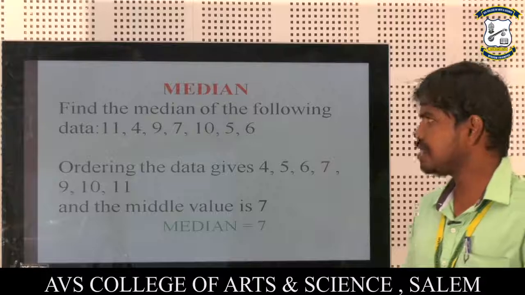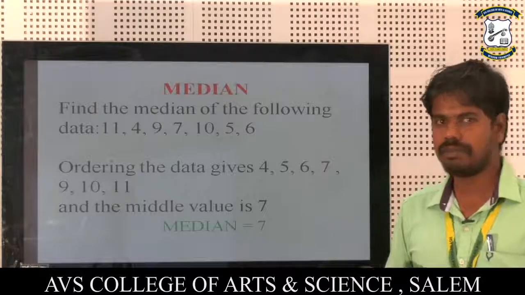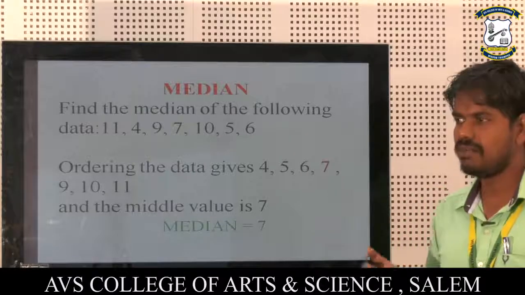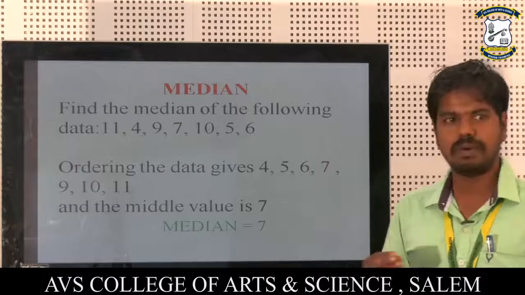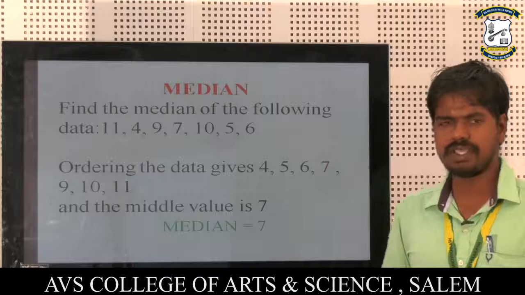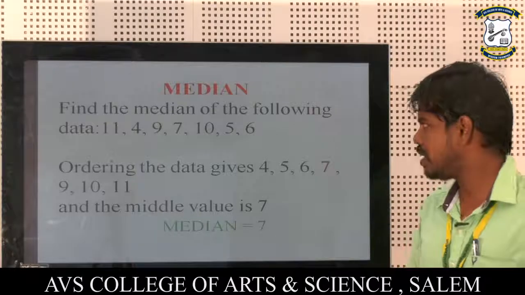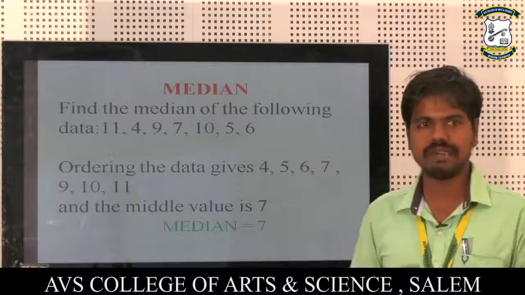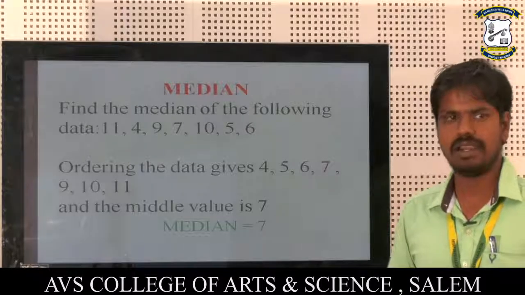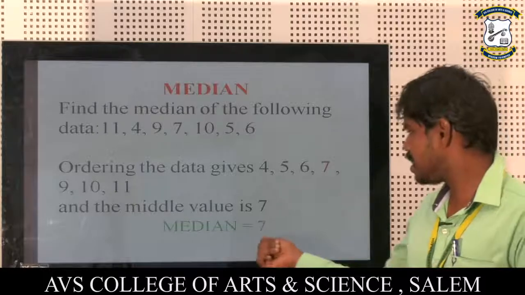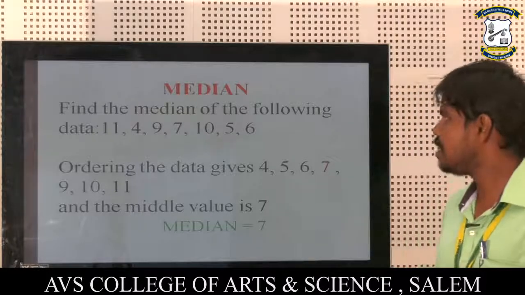Next one is the median. Find the median of the following data. For example, 11, 4, 7, 10, 5, 6. First of all, we order the data in ascending or descending order. In ascending order: 4, 5, 6, 7, 9, 10, 11, and the middle value is 7, so the median is 7.